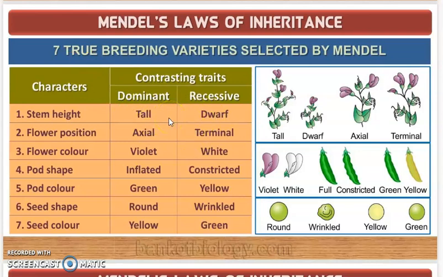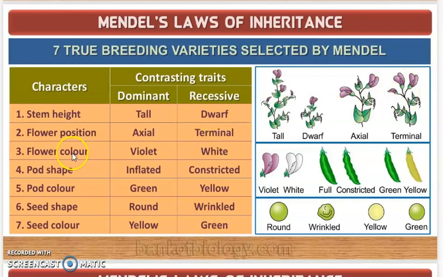So the first one was the stem height, which is tall or dwarf, and next was the flower position, which is axial or terminal. Axial എന്ന് പറയുന്നത് the flower which grows in the axial position like this. It is not in the terminal position. End portionലല്ല, middle ലീഫിൻ്റെ എല്ലാം നടുക്ക് വളരുന്ന പ്ലാന്റ്സിനെയാണ് ഫ്ലവേഴ്സിനെയാണ് axial flowers എന്ന് പറയുന്നത്. And terminal flowers are the ones where the end part of the stem ends in the flower. So that is called terminal flower.